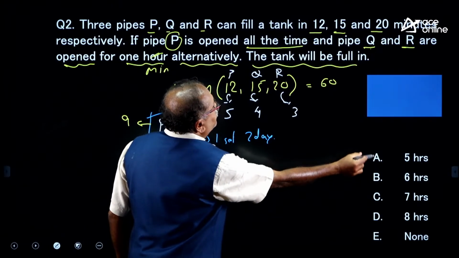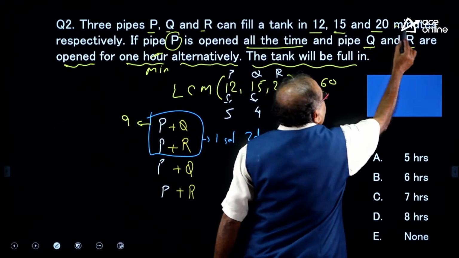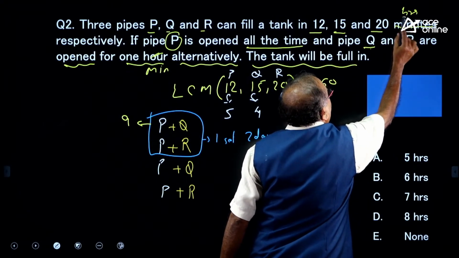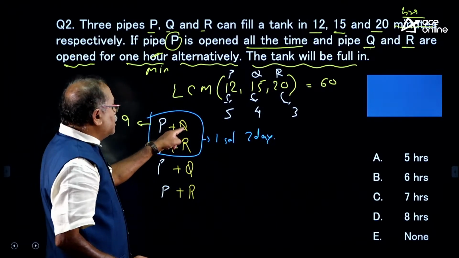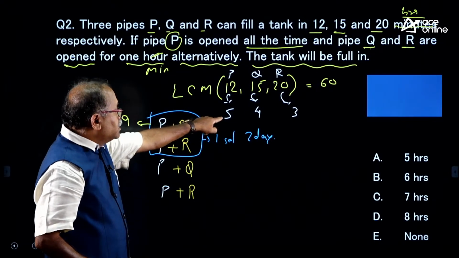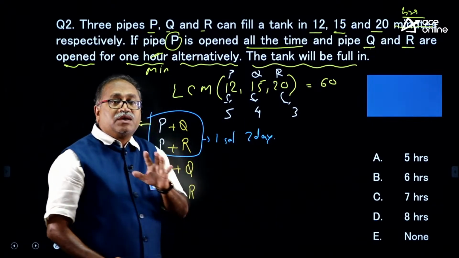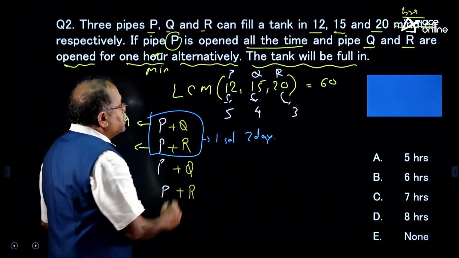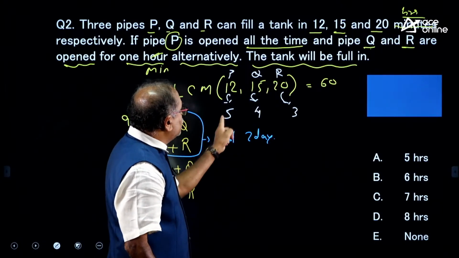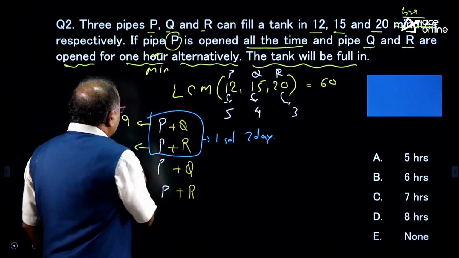Everything is given in hours in the options, so I will consider this as hours. Then in 1 hour, P plus Q, that is 5 plus 4, 9 units. And in the second hour, P plus R, that is 5 plus 3, 8 units.